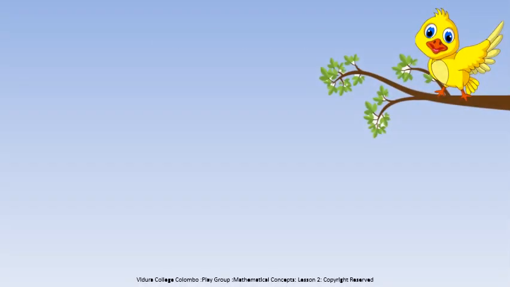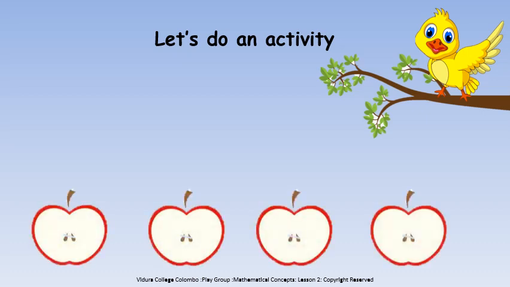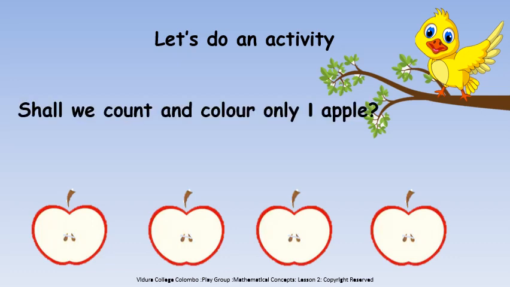Now we are going to do a fun activity. Can you see these apples? Shall we count and color only 1 apple? Here, see, I colored only 1 apple.